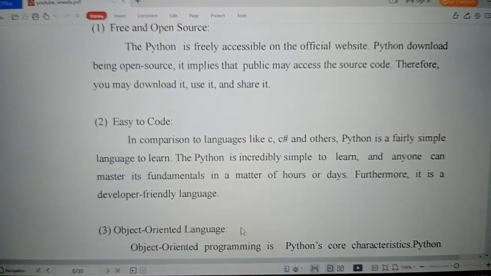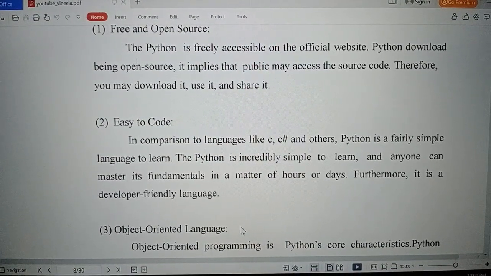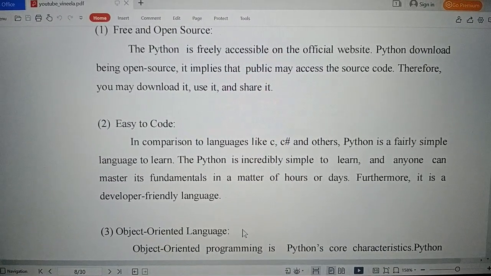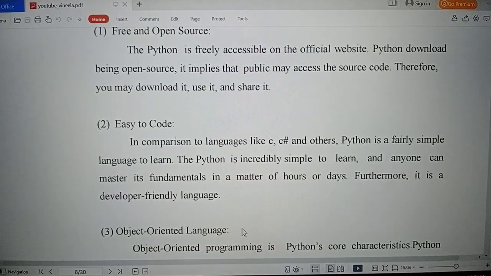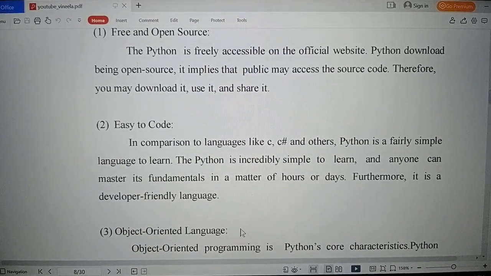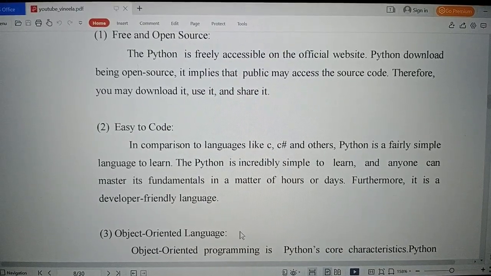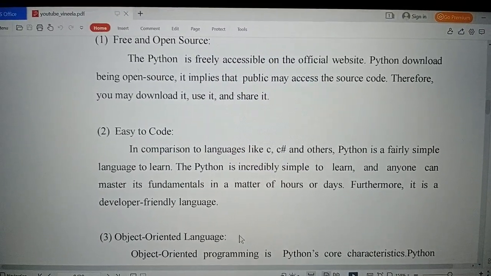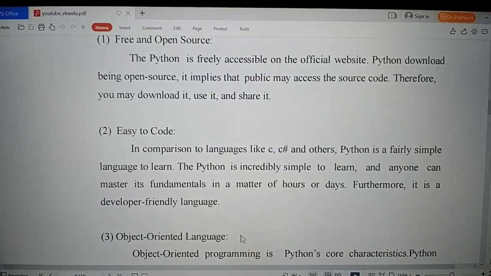Easy to code. In comparison to languages like C, C Sharp and others, Python is a fairly simple language to learn. Python is incredibly simple to learn and anyone can master its fundamentals in a matter of hours or days. Furthermore, it is a developer-friendly language.